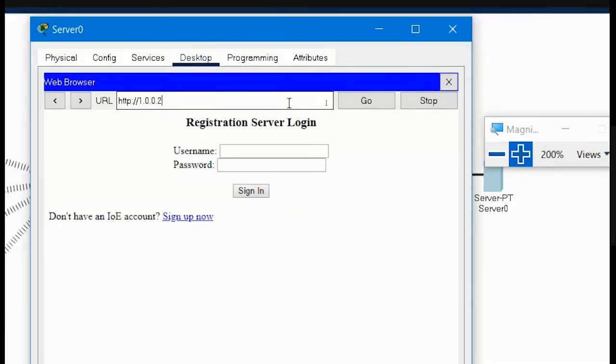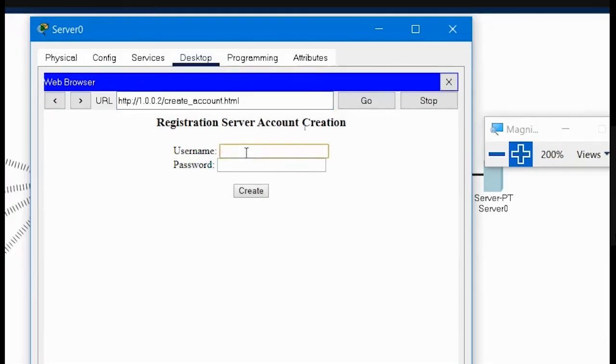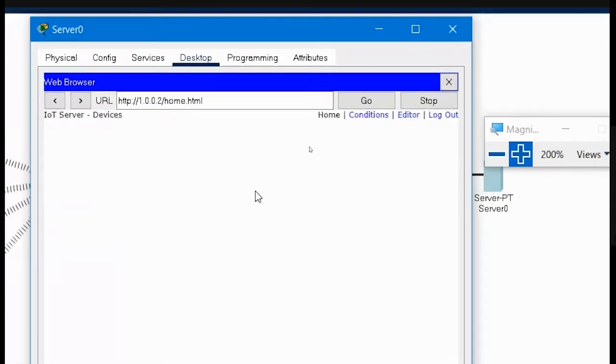But see, till now we have not signed up. So obviously if you enter any ID and password, it will not work. So let us sign up. Just click on sign up, and then you could choose a username and password. So let me choose the username as Cisco, and the password as admin, and then click on create. Once you click on create, you will get a window like this.